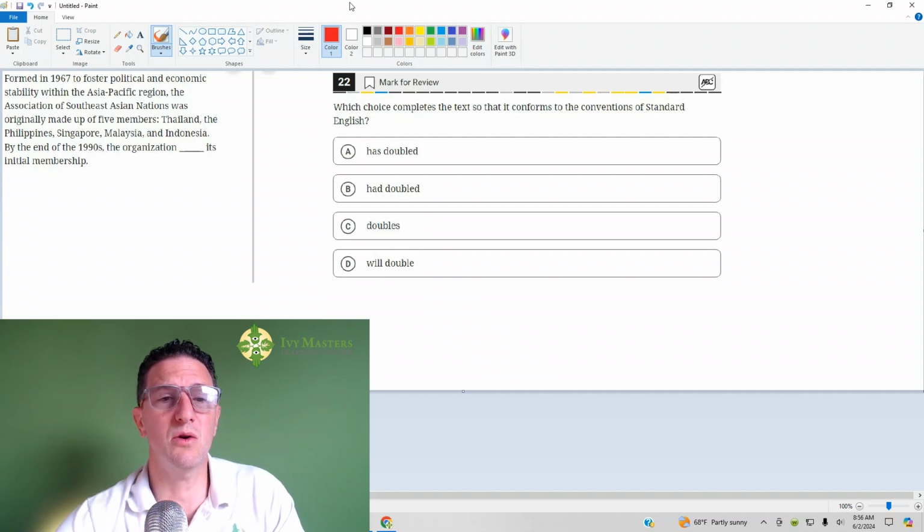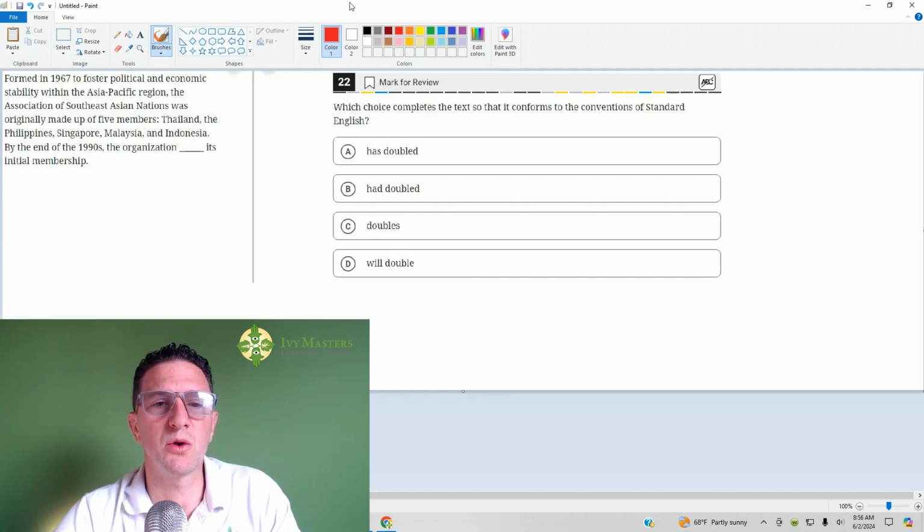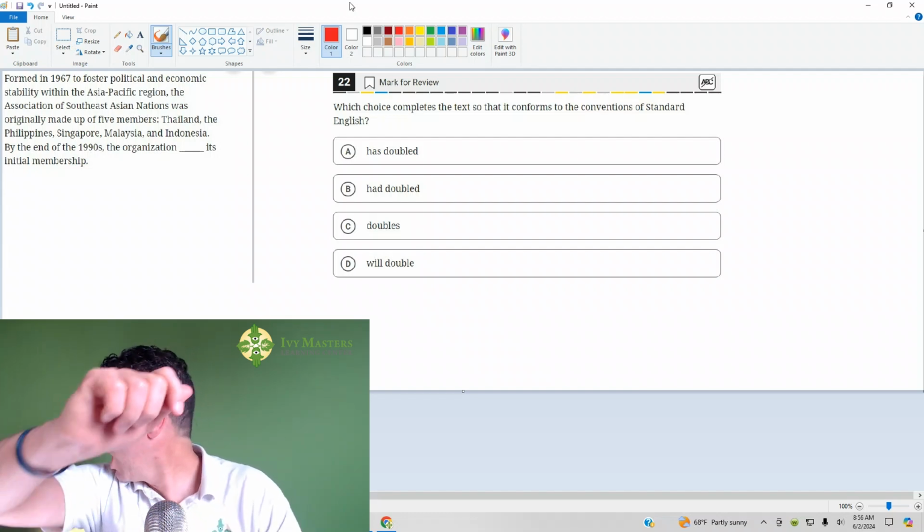Number 22 reads, which choice completes the text so that it conforms to the conventions of standard English? When you see that question, you want to look at the answer choices. When you look at the answer choices, you want to identify whether it's testing punctuation or part of speech, and then you want to ask yourself questions based on whether it's punctuation or part of speech. This is part of speech because there's no different punctuation, and you identify that part of speech, and they are verbs. Then you've got to think, what do you check for when the verbs are aligned? You want to check for tense, whether it's past, present, future, and subject-verb agreement, whether it's singular or plural, based on the subject.